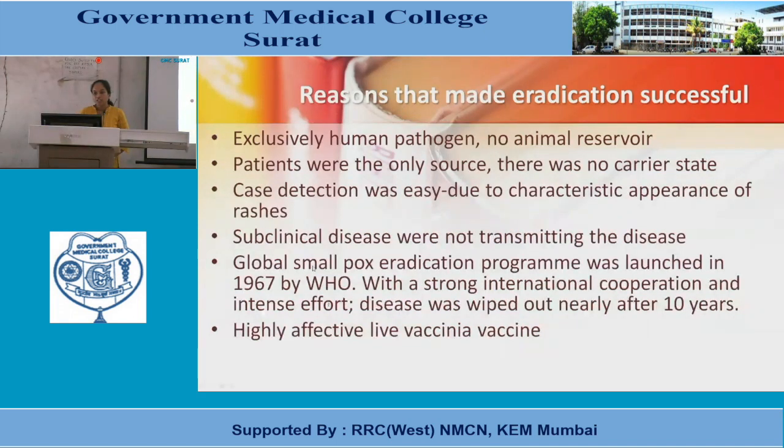Now, which are the reasons that made eradication successful? Because it is exclusively a human pathogen, no animal reservoir was there, and there was no carrier state. Case detection was easy due to the characteristic appearance of the rashes. Subclinical disease did not transmit the disease.